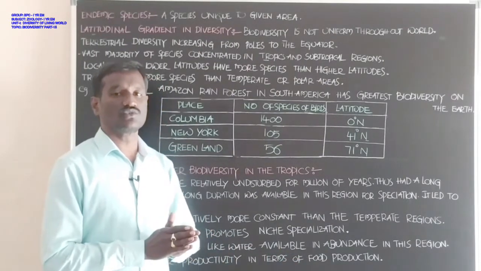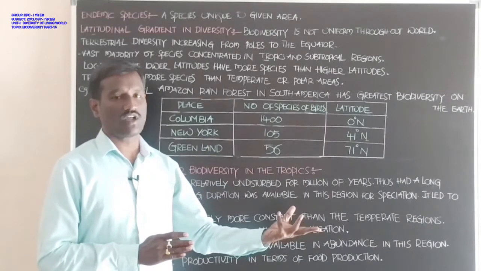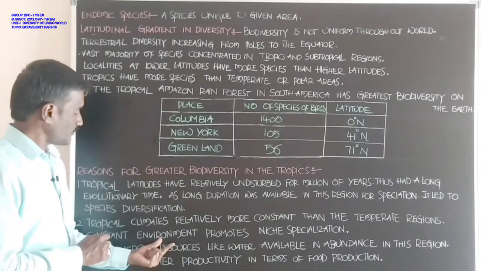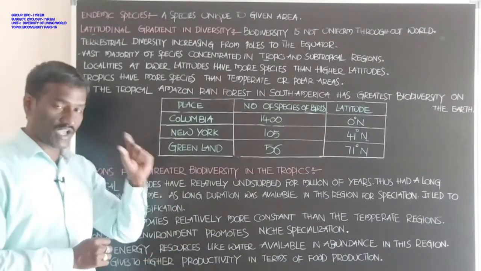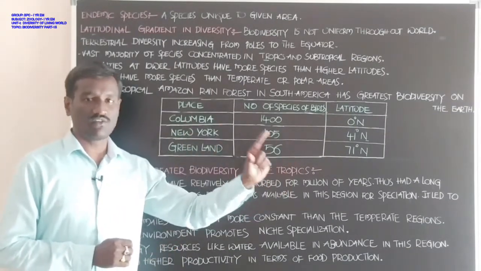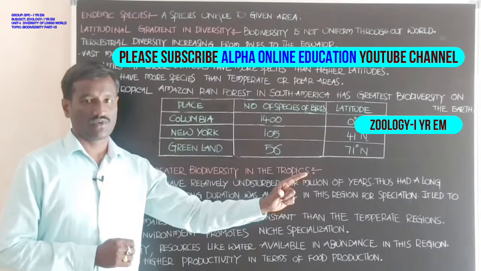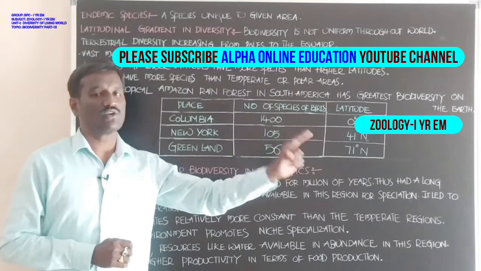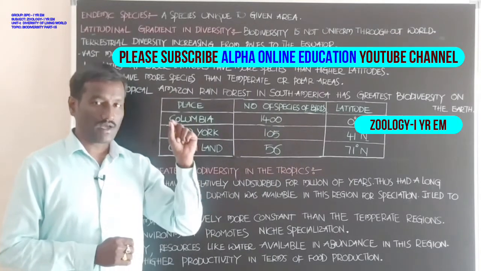This also leads to greater diversity in the tropics. These three reasons are favorable for living organisms and lead to greater biodiversity in these regions.